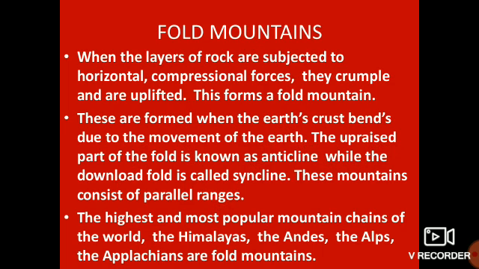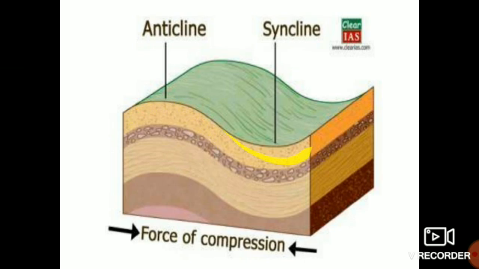The highest and most popular mountain chains of the world, the Himalayas, the Andes, the Alps, the Appalachians, are all fold mountains. These are layers of rocks, either horizontal, or under compression, that crumple or uplift, and they all form your fold mountains. The upraised part is called the anticline, the downfold part is called the syncline, and there is a force of compression, the horizontal compressional force, as I told you in the first line.